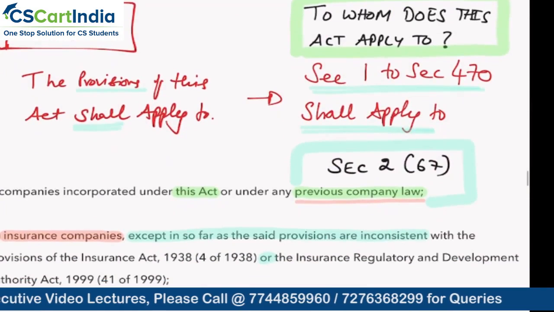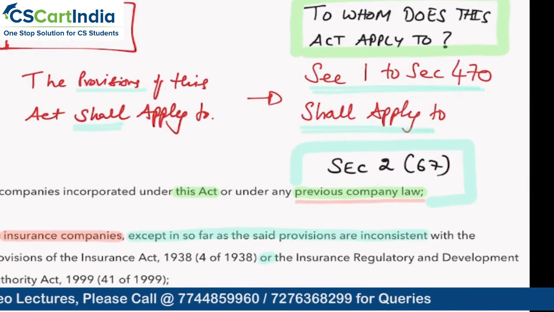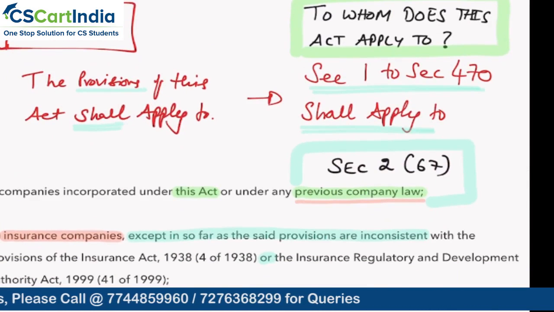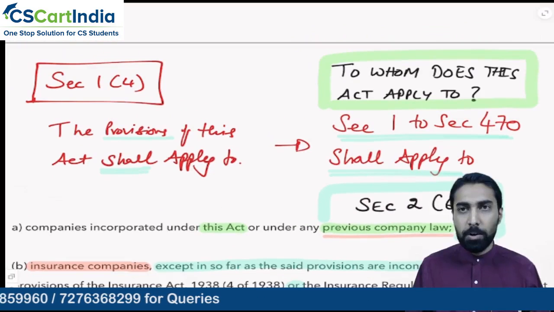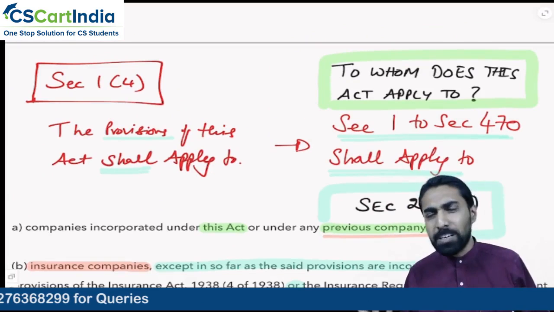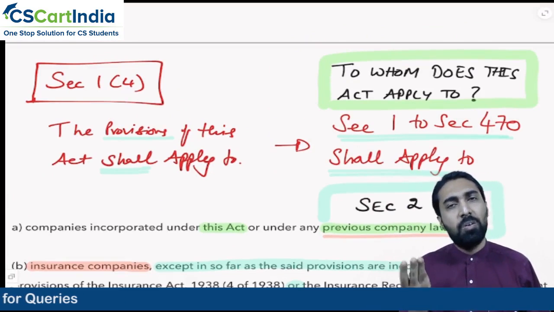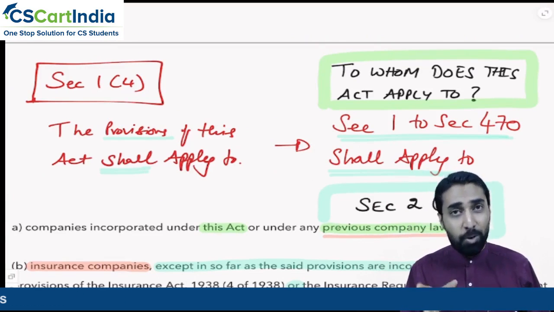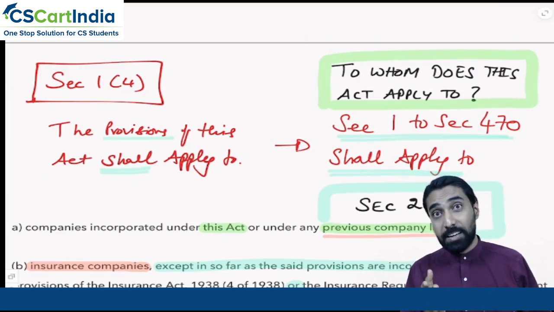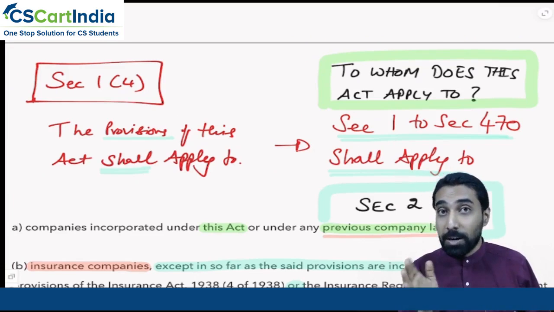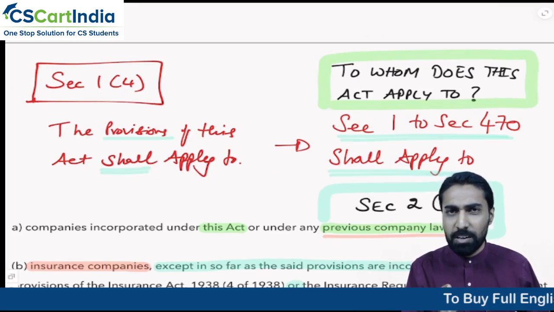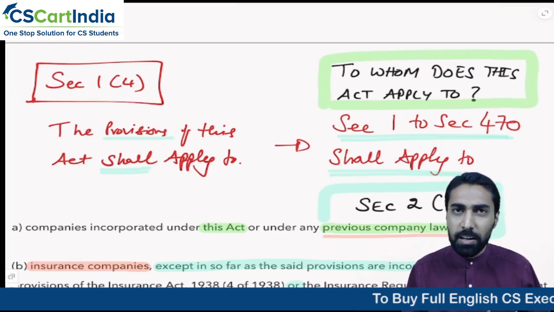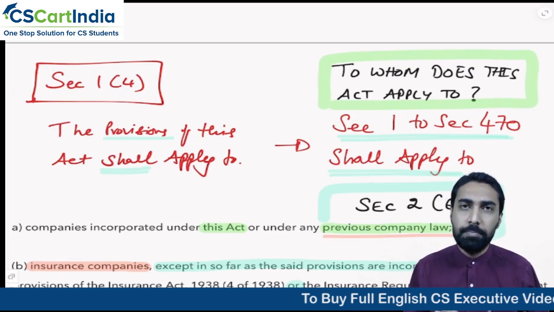So now we will come to section 1 subsection 4. Section 1 subsection 4, basically it talks about the simple concept of to whom this act is applicable. Okay, now we understood what is Companies Act. It extends to the whole of India. Which provision will come into force, and on which date, is given authority in section 1. Okay. All this okay. To whom does this apply?